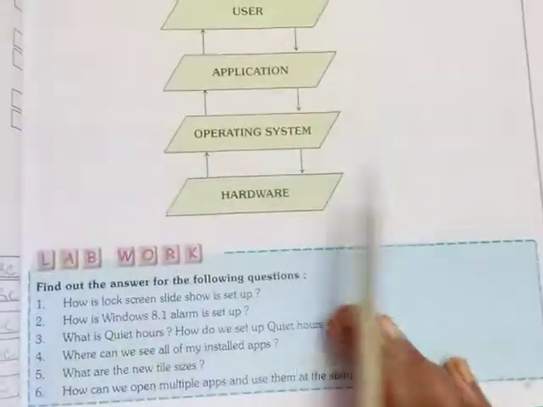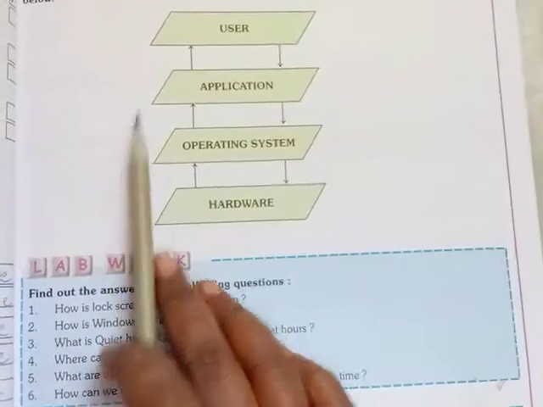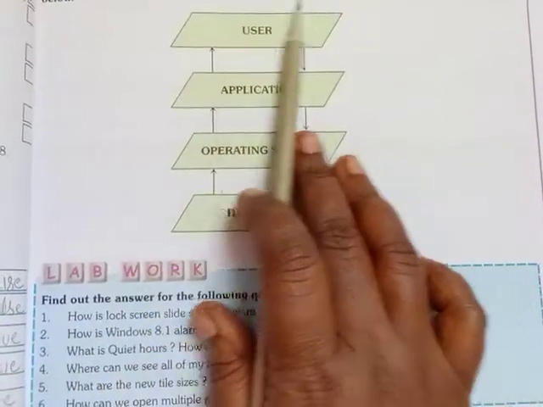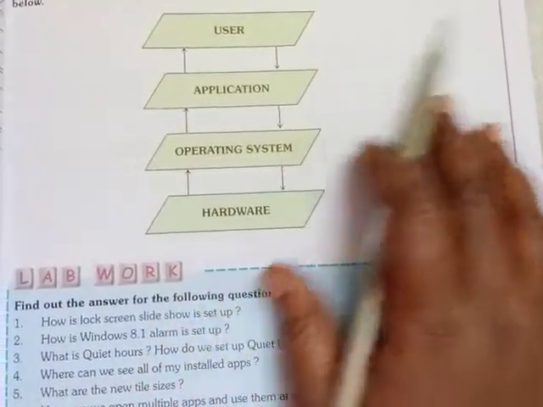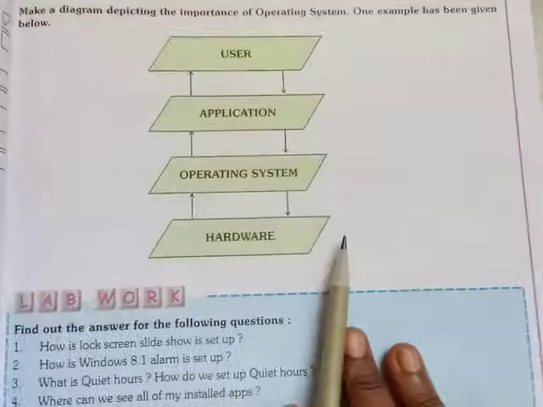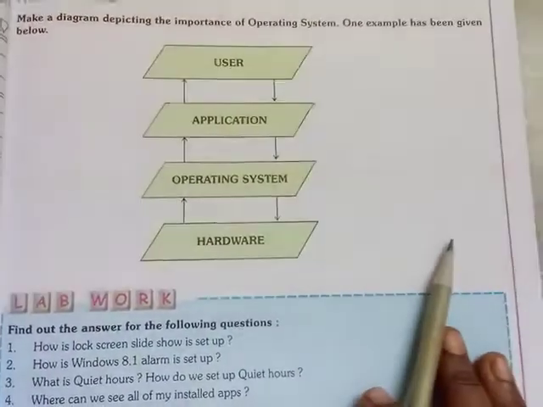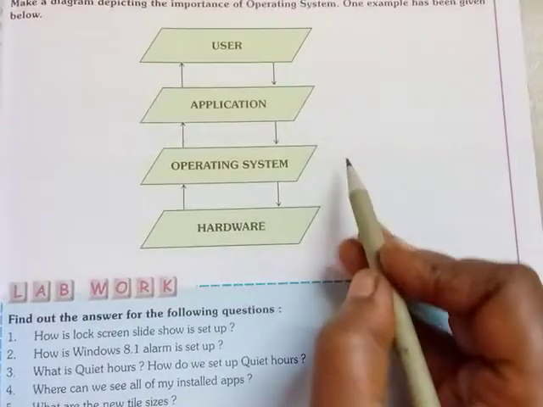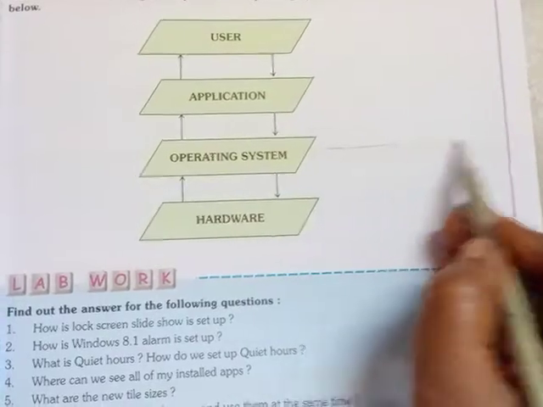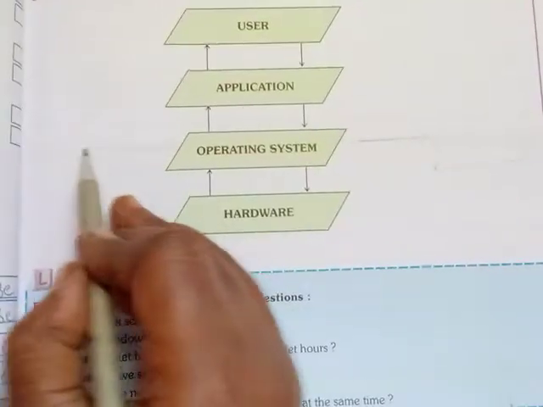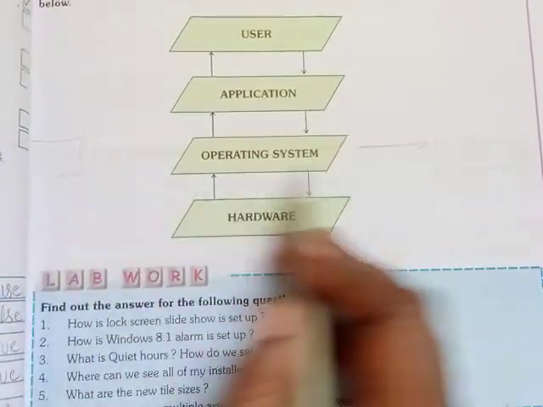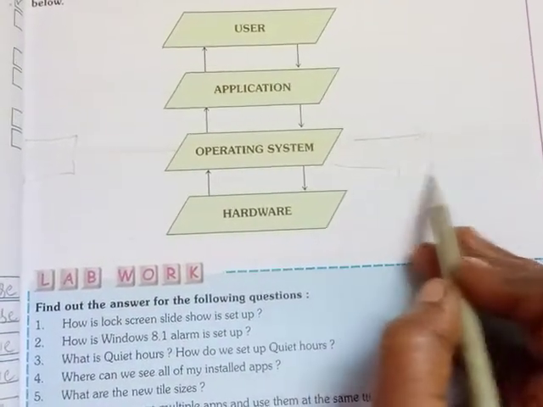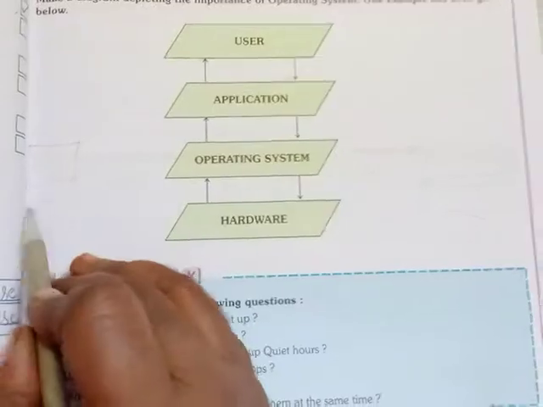And next, activity time: make a diagram depicting the importance of the operating system. One example is given below. We should draw a picture of the uses of the operating system on our own, okay. Here, for process management, we can add a box. Here we can add another management, and here we add another function. So many uses are there, no.